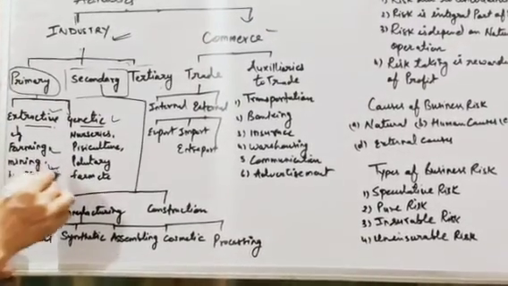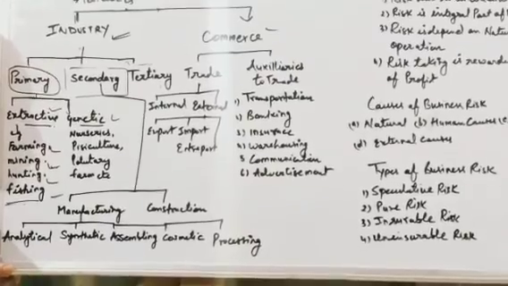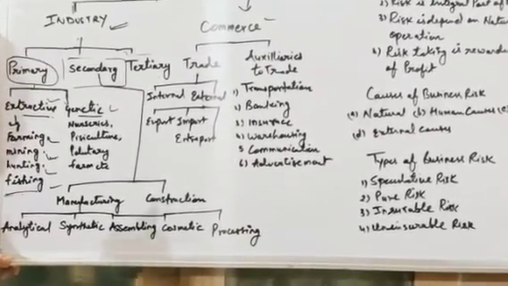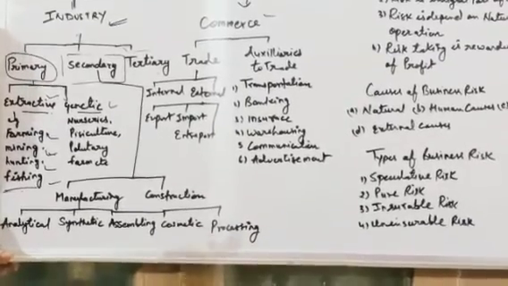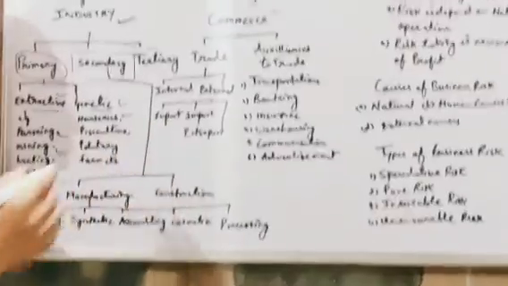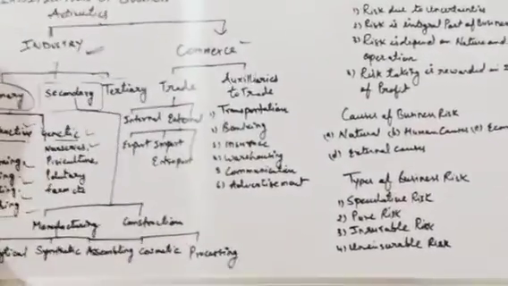In case of genetic industries, you cultivate something, you look after something, you are producing something from nature. Like nurseries, where you plant trees.